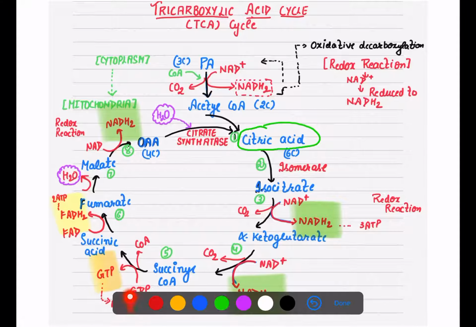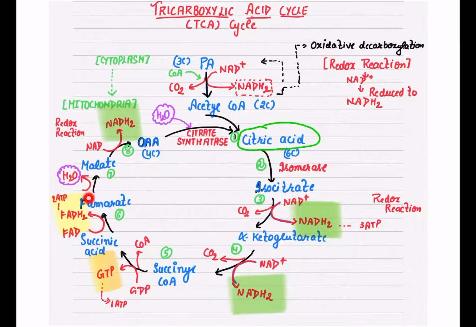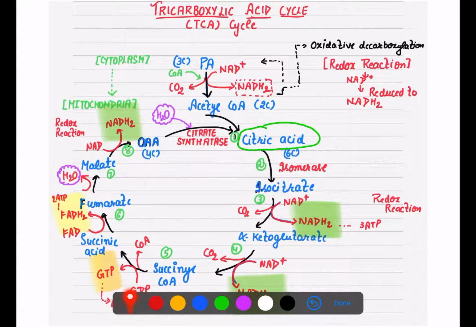See, this cycle looks a little bit complex. It actually is, but we will make it a little less complicated. So for that you have to listen to me very carefully first. In our glycolysis, what was the product which we formed? In glycolysis we formed pyruvic acid, right? And we formed 2 pyruvic acid. You are very clear about that. Glucose breaks down and gives rise to pyruvic acid.